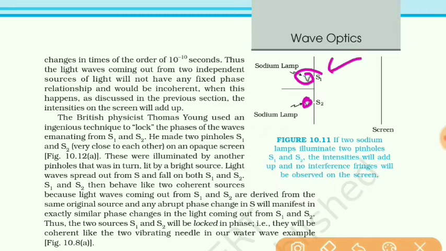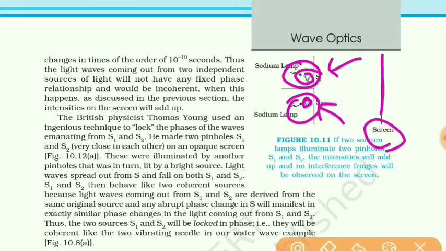The phase difference of these two sources will not remain the same, because the phase of these light waves changes in 10 raised to minus 10 second. So there is an abrupt change of the phase, and so even that cannot produce the interference fringes.